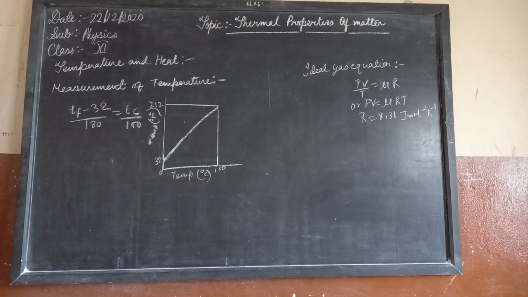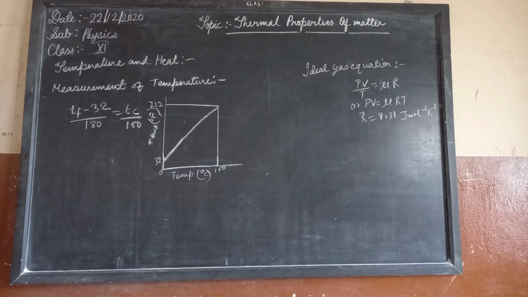The absolute minimum temperature for the ideal gas is therefore found by extrapolating the straight line of the gas as in the figure. This temperature is found to be minus 273.15 degrees centigrade and is designated as absolute zero. So minus 273 degrees centigrade is the absolute temperature defined in terms of Celsius.